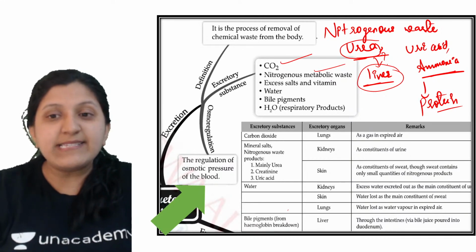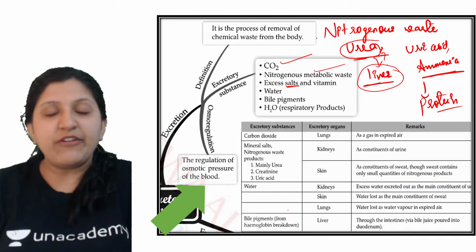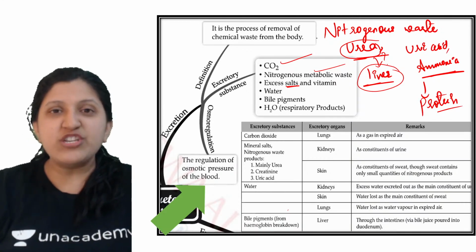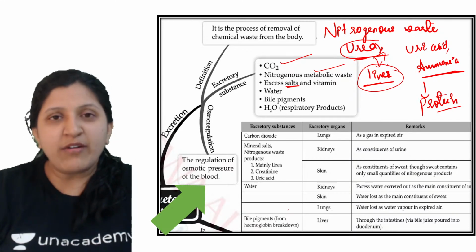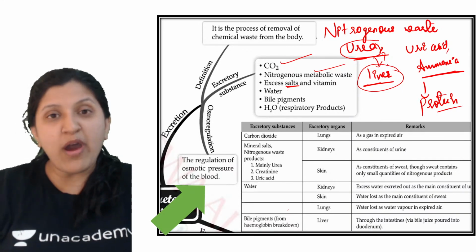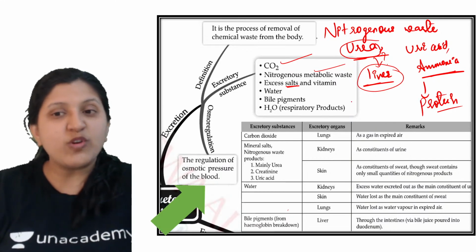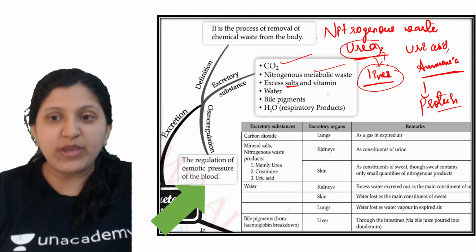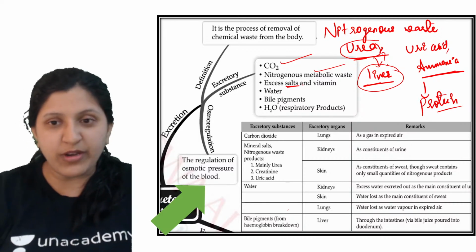Then excess salt. If we are mainly talking about junk food, let's say you are consuming Lays, or maybe you are watching a movie and eating popcorn, too much salt content will be there. Whenever you consume a lot of salt, that excess amount of salt, or maybe a vitamin, all that will be thrown out of the body through the urine itself.